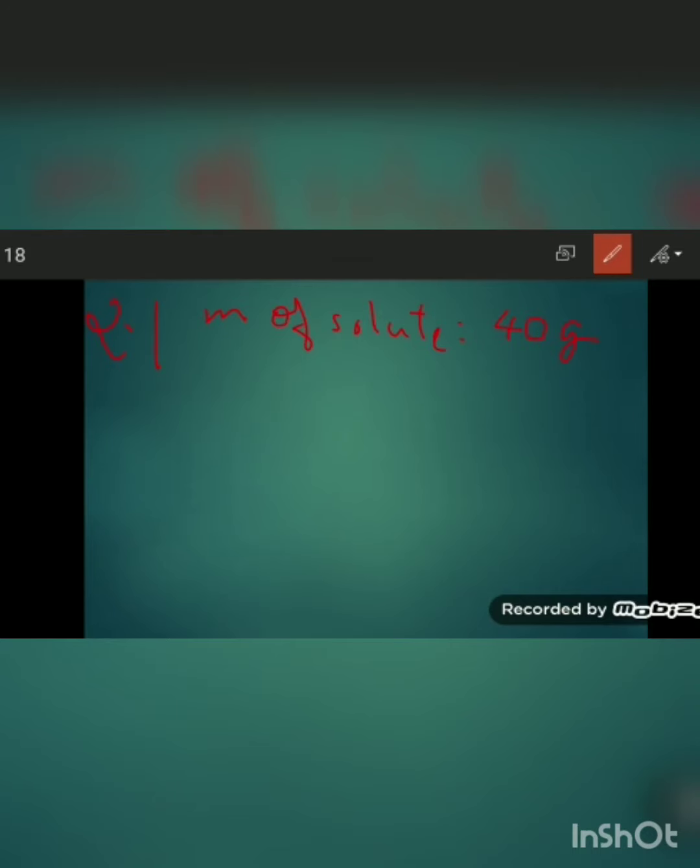Common salt is the solute, so mass of solute is equal to 40 gram, and mass of solvent, that is water in this case, is equal to 320 gram.